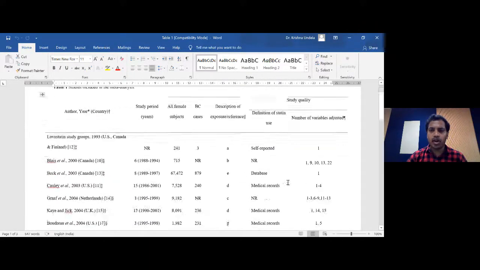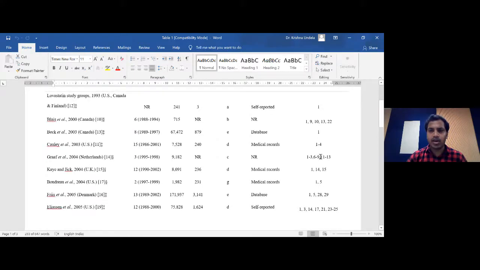And also we mentioned the number of variables adjusted, how many variables were adjusted, and we have given the coding here.